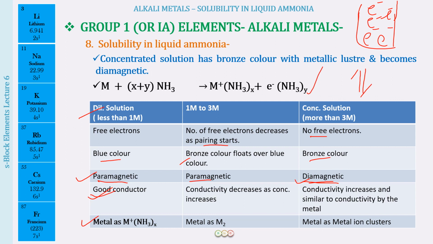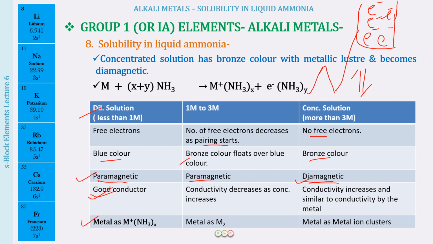Then when the pairing started, the conductivity started decreasing as the number of electrons getting paired up was increasing. It will reach some low. Okay, but then after some time, what we found was that the conductivity increased and went up to an abnormal high.